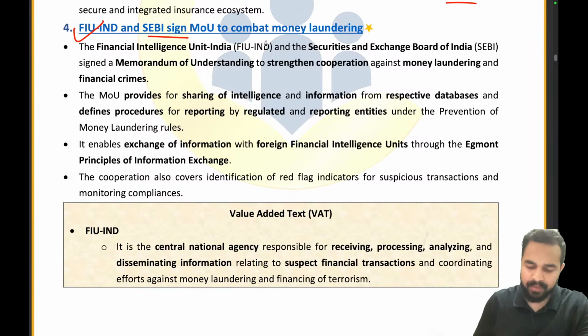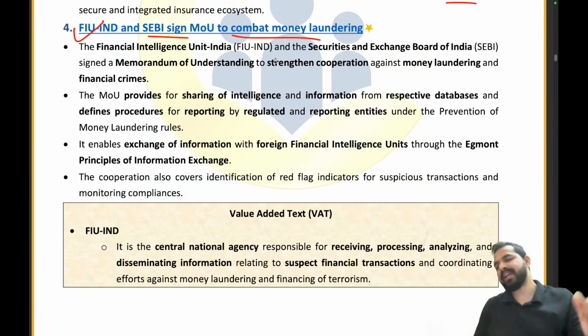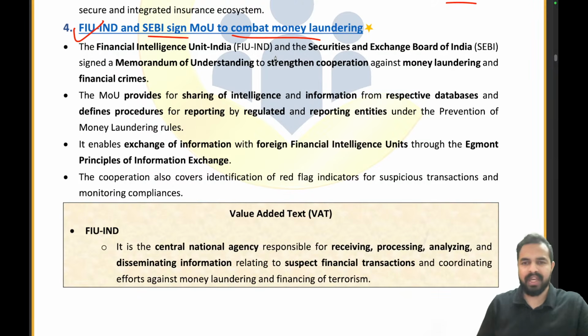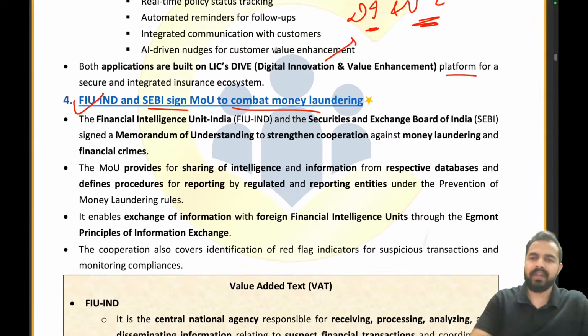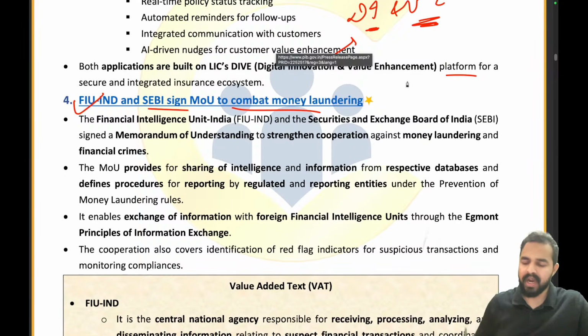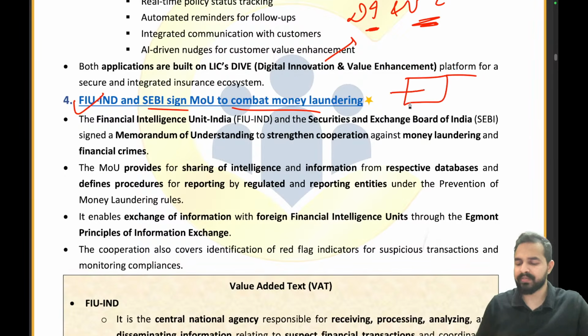FIU-IND and SEBI sign MOU to combat money laundering. So, my dear friends, let's try to understand this again with the help of a different example. You know that so many times we hear that there was an attack in our country which disturbed the peace of the nation, right? And what happens is the intelligence services say that we had the information that yes, the attack is going to happen, right?